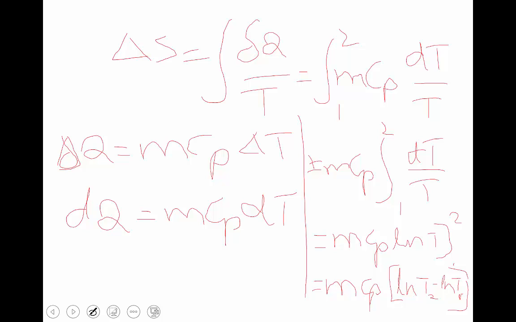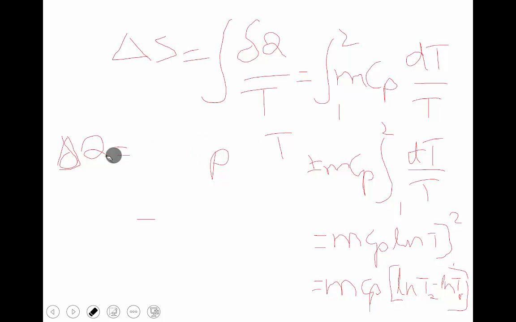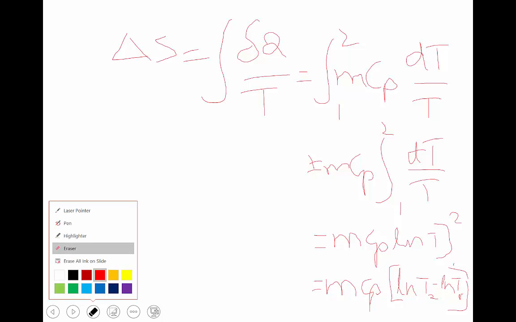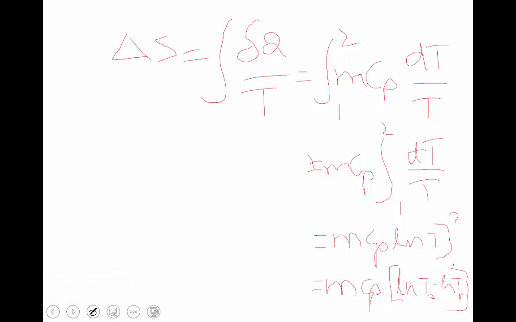Subtraction of ln is equal to division of ln, and addition of ln is equal to multiplication of ln. This is the basic concept of logarithmic functions.